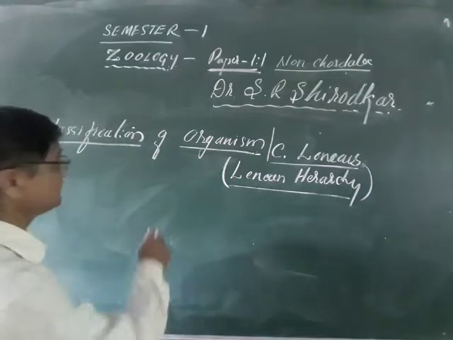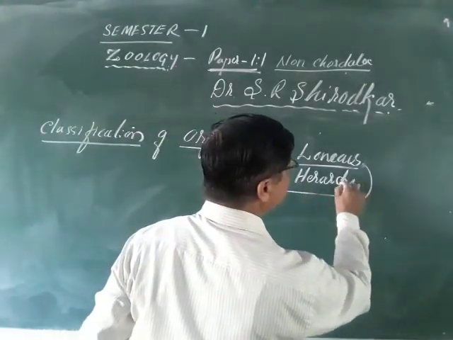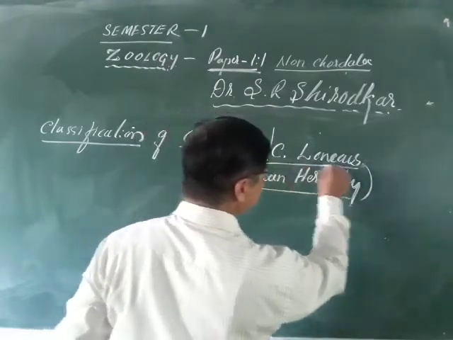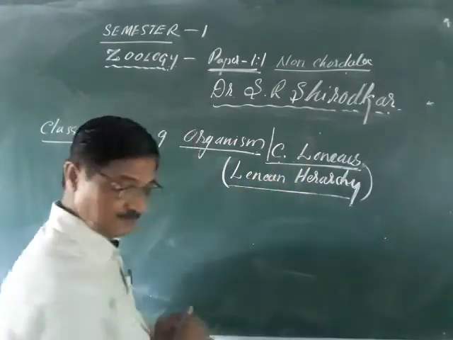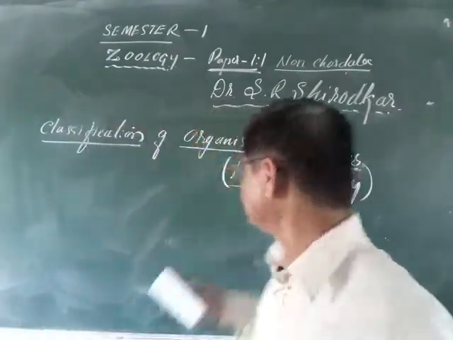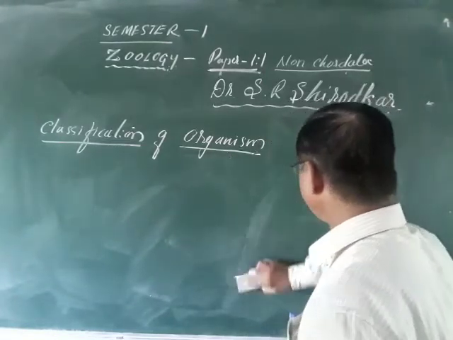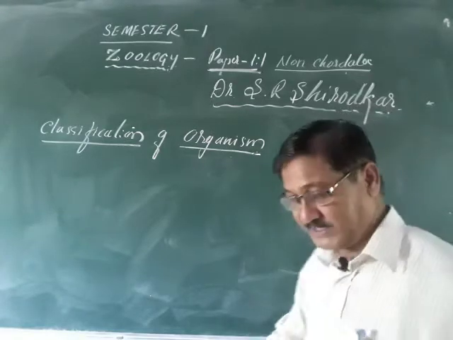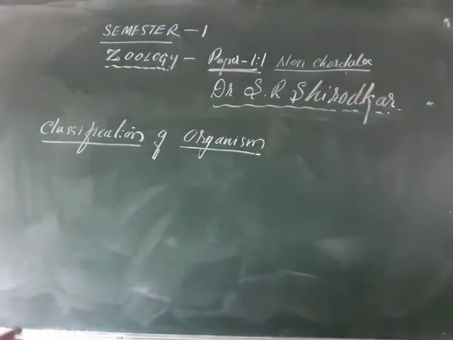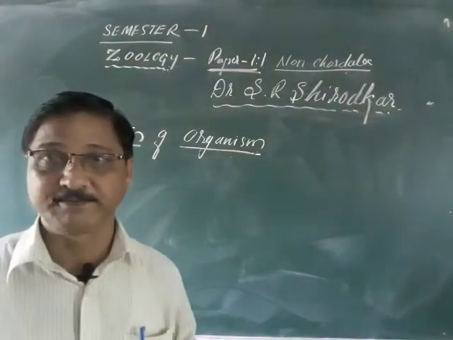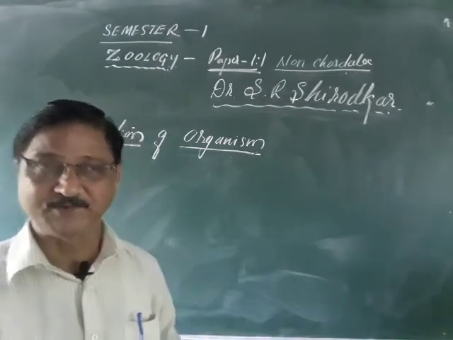So here, the classification of organism is called the linear hierarchy, and that was introduced by Carolus Linnaeus. This classification of organism is said to be the linear hierarchy. And according to this, as I told, there are 7 major groups. You can start with plants and animals, Plantae and Animalia. There are different types of kingdoms, 4 or 5 kingdoms.